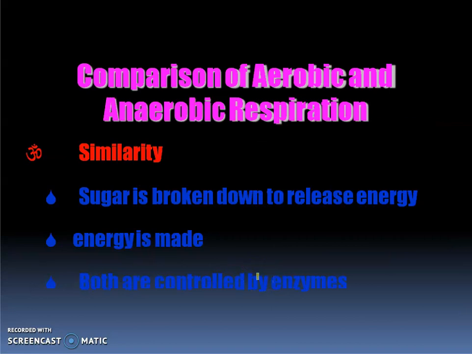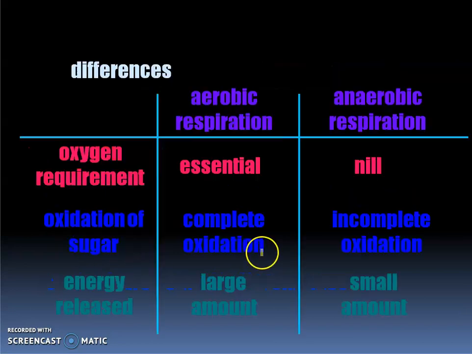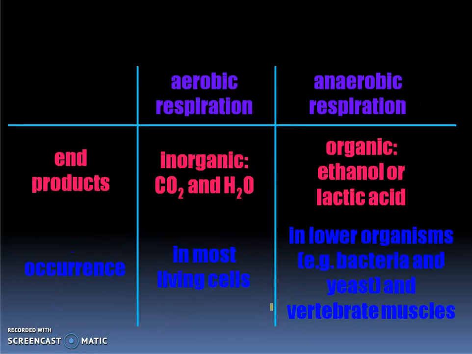Talking about comparison of aerobic and anaerobic respiration. So what are the similarities? In both, glucose is broken down to produce energy. So energy is produced in both of them, and enzymes are needed for their processes. Then what are the differences? Aerobic respiration requires oxygen. Anaerobic does not require it. In aerobic respiration food is completely oxidized, while here incomplete oxidation of food occurs, and energy released is in large amount in one and small amount in the other.